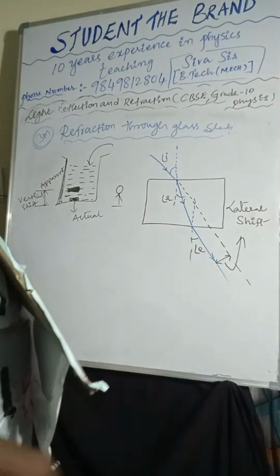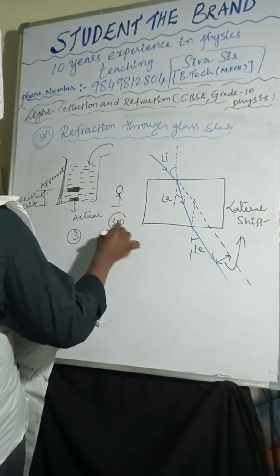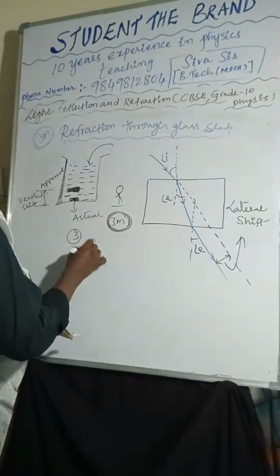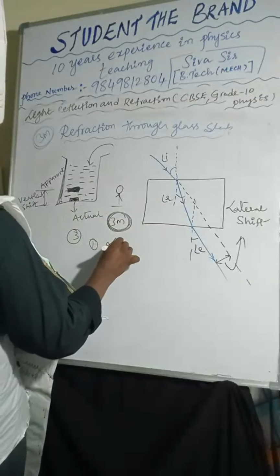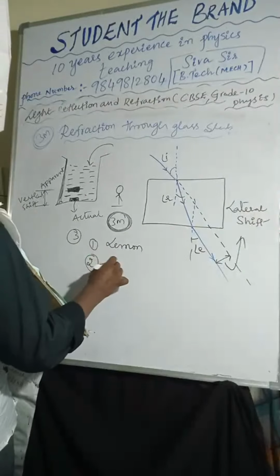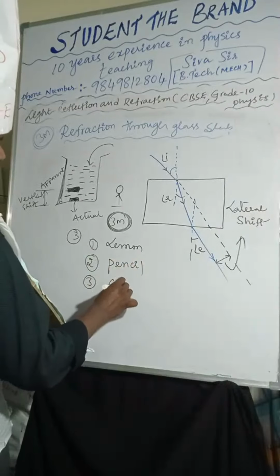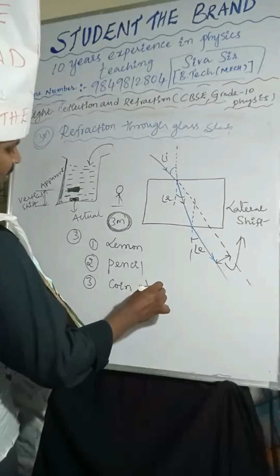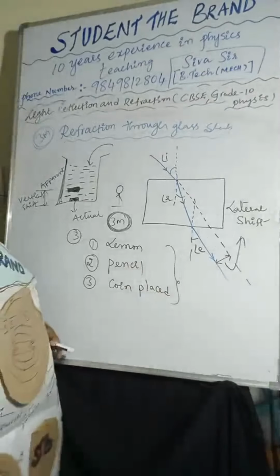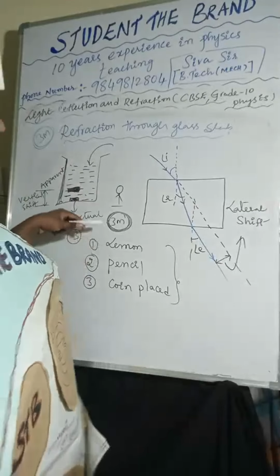Related to refraction, 3 questions will come in the exam, for 3 marks. First, a lemon placed in a water tumbler. Second, a pencil placed in a water tumbler appears to be bent. And the third one, a coin placed in water. Among these 3 questions, 1 question will come in the exam. That much important, so make sure that you are preparing these questions.